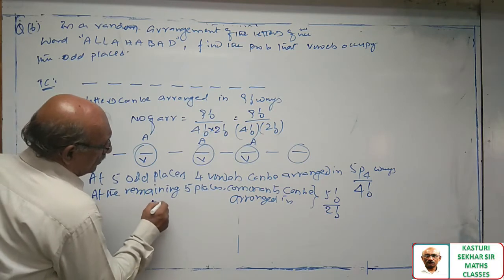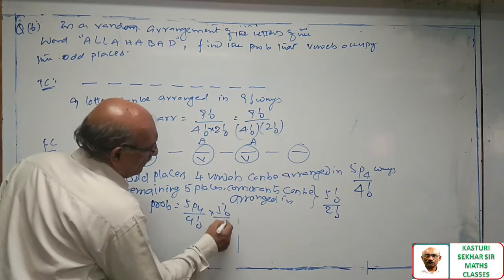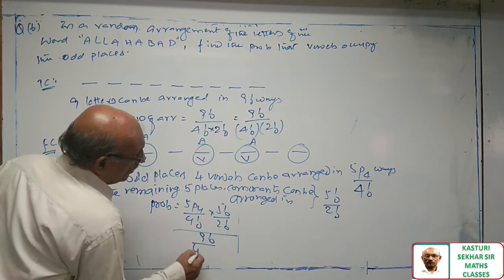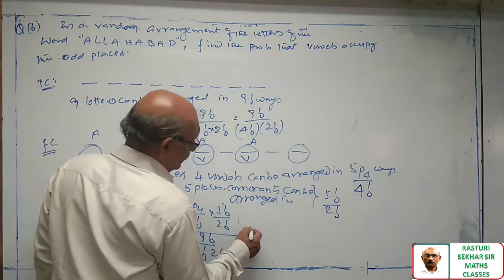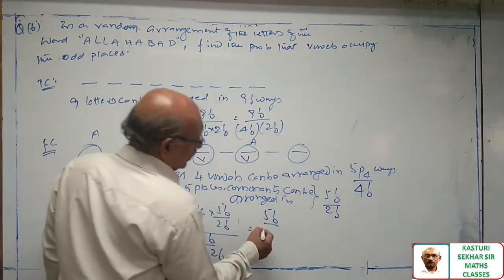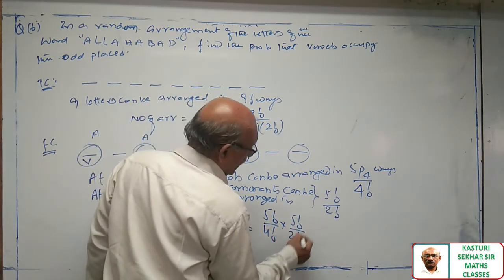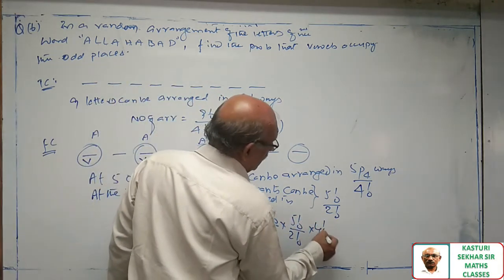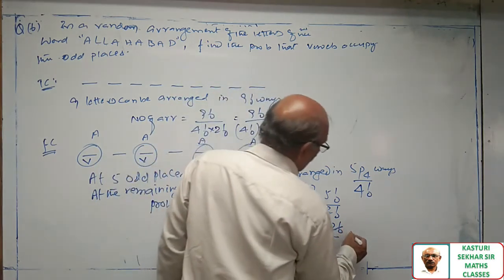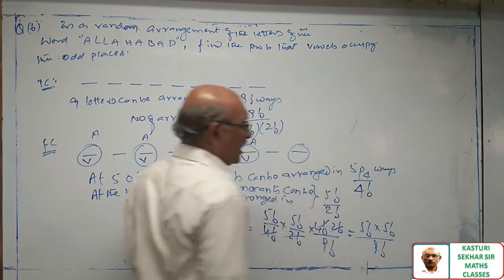So probability is equal to 5p4 divided by 4 factorial into 5 factorial by 2 factorial, whole divided by 9 factorial by 4 factorial into 2 factorial. 5p4 means 5 factorial by 5 minus 4, 1 factorial. No need to write. Into 5 factorial by 2 factorial. This 4 factorial and 2 factorial will go to the numerator. This is 5 factorial into 5 factorial by 9 factorial. This is the answer to the given question.